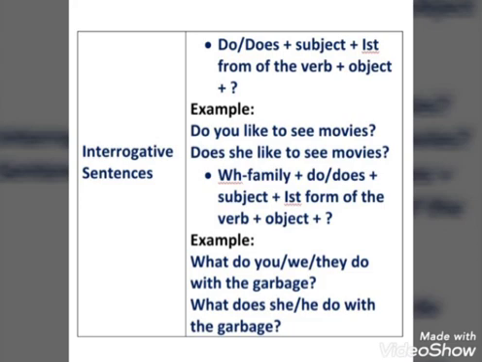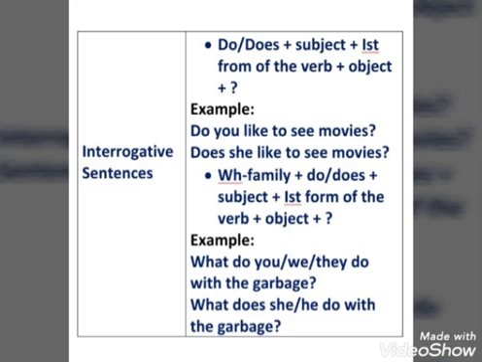So first of all, if your sentence is such a type in which we can answer in yes or no, then do, does plus subject. Means here in an interrogative sentence you will not use the subject in the beginning. First of all, you will have to use a helping verb. Whatever your sentence tense is, according to your tense you will always use the helping verb before the subject.